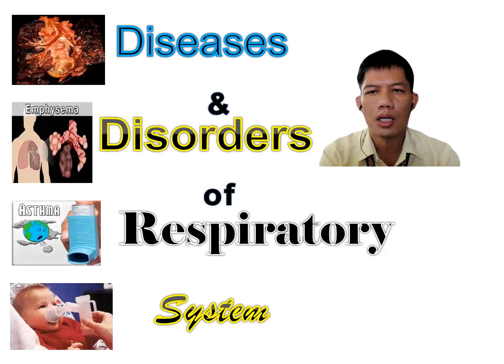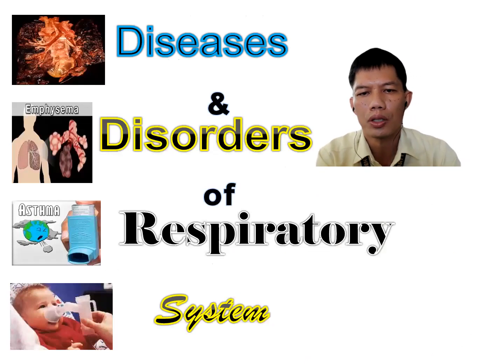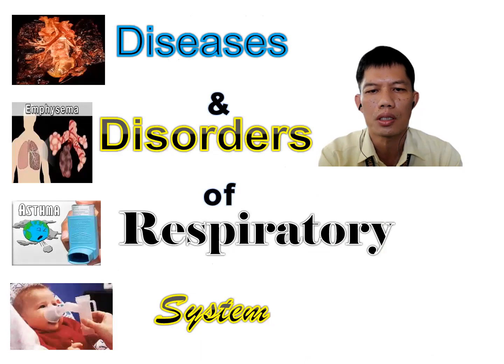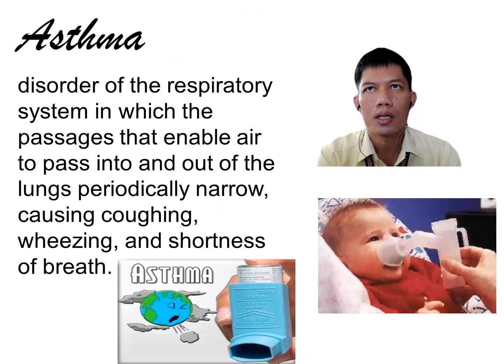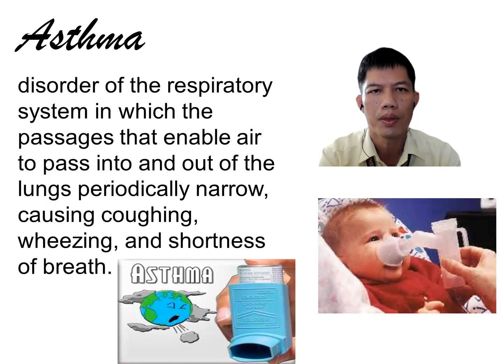Let's go to the diseases and disorders of the respiratory system. These are only common diseases. Asthma, bronchitis, and emphysema are called chronic obstructive pulmonary diseases.